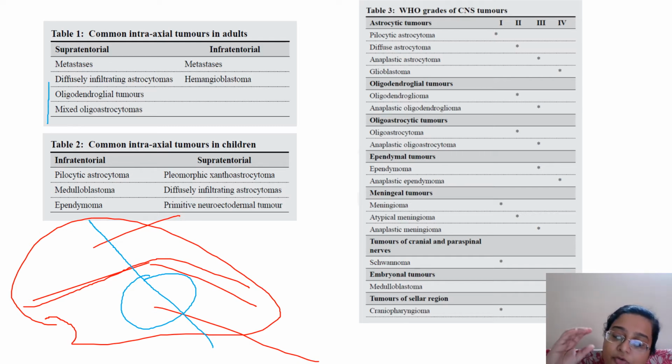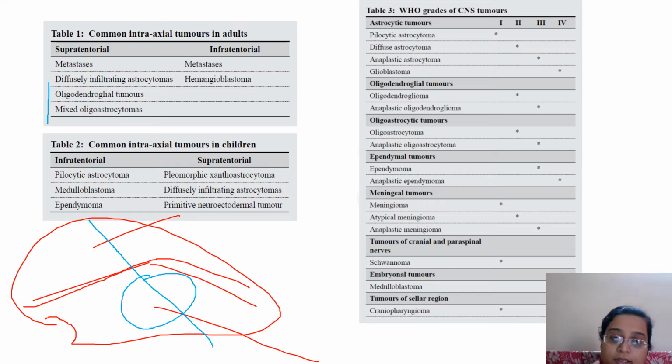So the two basic tumors we read about right at the start, astro and oligodendrogliomas, that you get in the supratentorial region, in the intraxial plane, with metastasis. Adults, now you have remembered: oligo, astro. I'm just giving you ways you can remember. Oligo, astro, and metastasis. In the infratentorial region, metastasis and hemangioendothelioma.